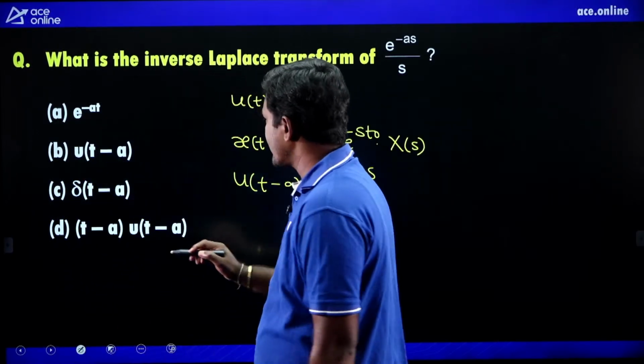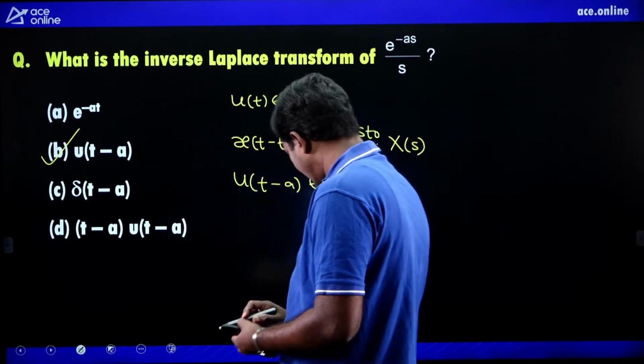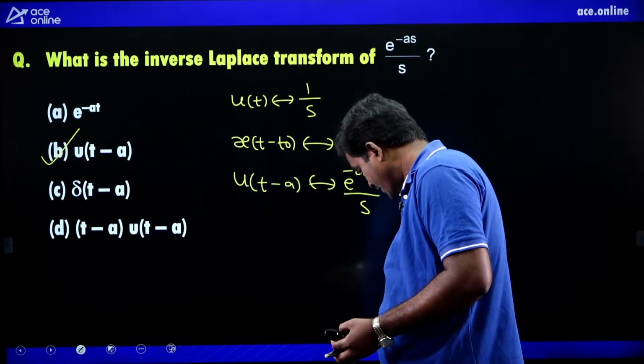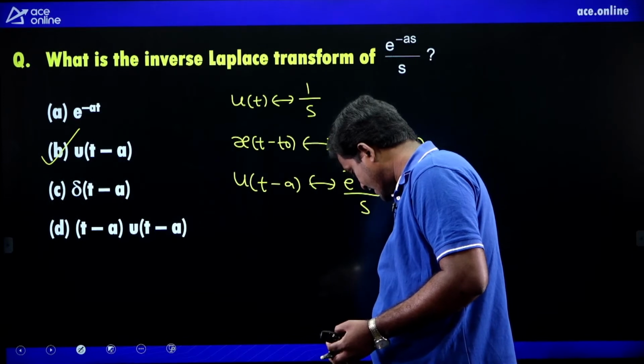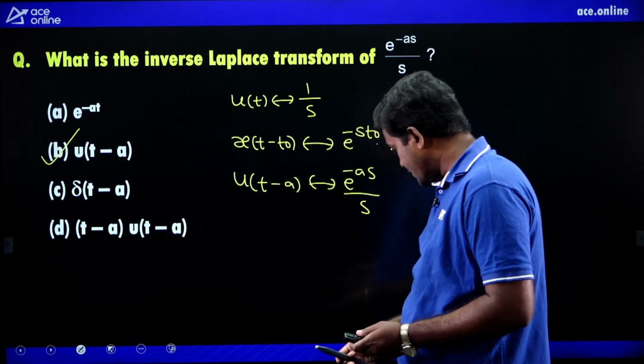So what is the inverse? U of t minus a. B is the right option. Yes, correct. Your answer is correct.